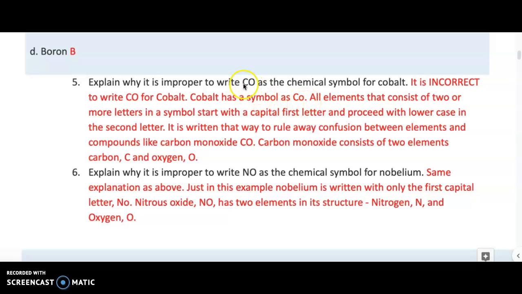If you write it like this for cobalt, with two capital letters, you're considering a completely different product. This is called carbon monoxide. Two different elements combined and created a substance called carbon monoxide, which consists of carbon and oxygen. This is not cobalt. Cobalt is right over here.